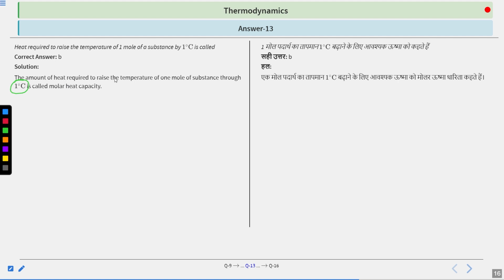When we define it for 1 mole, we call it molar heat capacity. Your formula is the heat supplied to change the temperature by 1 degree, which is the heat capacity. If you define it for molar, divide this whole term by the number of moles, and that gives you molar heat capacity. Now moving on to the next question.